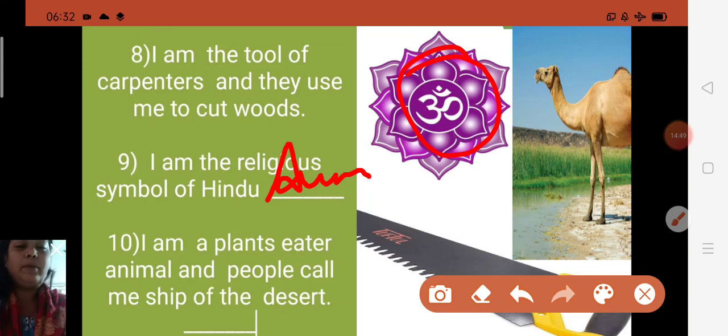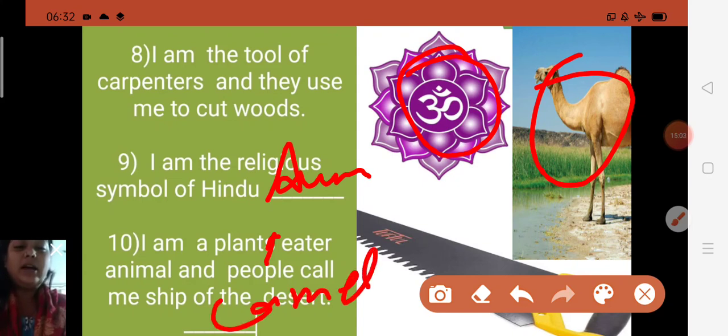Now next one is here, and it is the last. I am a plant eater animal, and people call me the sheep of the desert. What will you say? Yes, camel. Camel is a plant eater animal, and children, it is called the sheep of the desert. Understood, children? So now this is the picture of a camel.